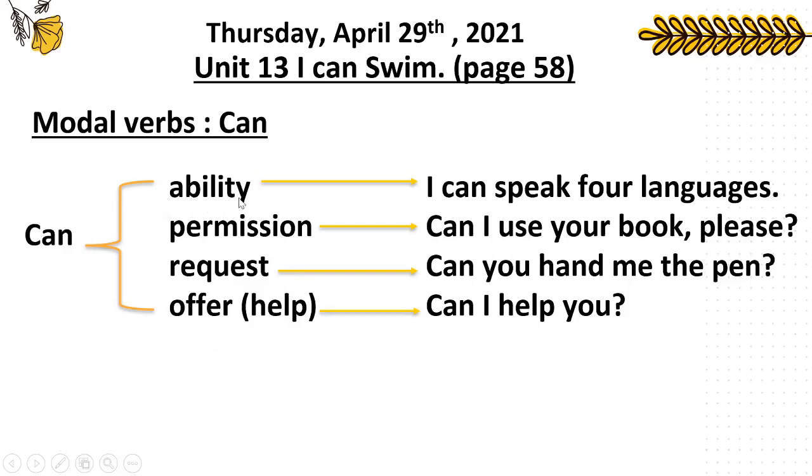Example, ability focuses on the things that you can do or about yourself. For example, I can speak 4 languages. Permission means you ask someone for permission to use something. Example, can I use your book please? When you want to borrow someone's book, you need to ask their permission, like this: can I use your book please?